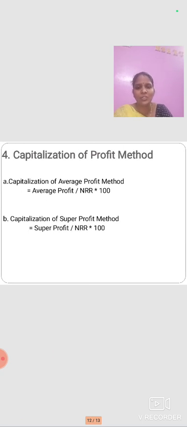The next one is the capitalization of profit method. A, capitalization of average profit method. B, capitalization of super profit method. For the capitalization of average profit method, the formula is very simple: average profit divided by NRR into 100. Capitalization of super profit method is equal to super profit divided by normal rate of return into 100. So it is the simplest method of calculating the valuation of goodwill.